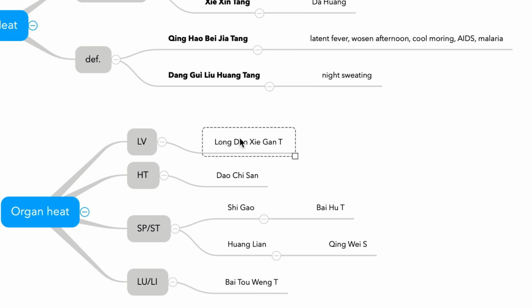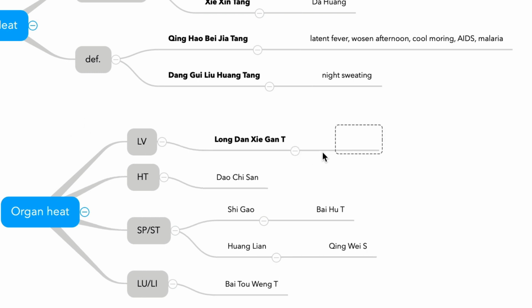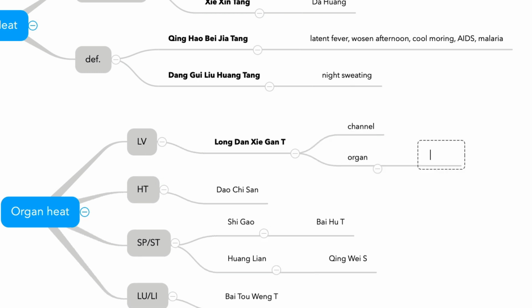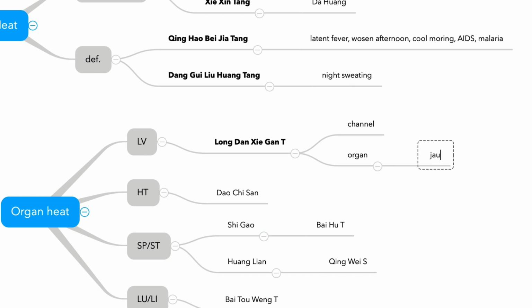Long Dan Xie Gan Tang. What is the keyword? Long Dan Xie Gan Tang treats channel and organ, both of them. What are the signs of organ? Jaundice, damp heat in liver and gallbladder. Jaundice. Hypochondriac pain.